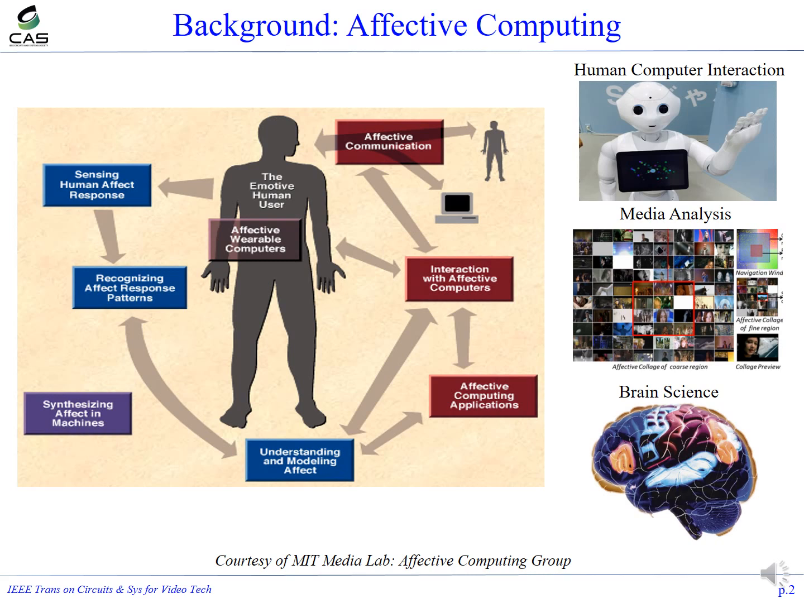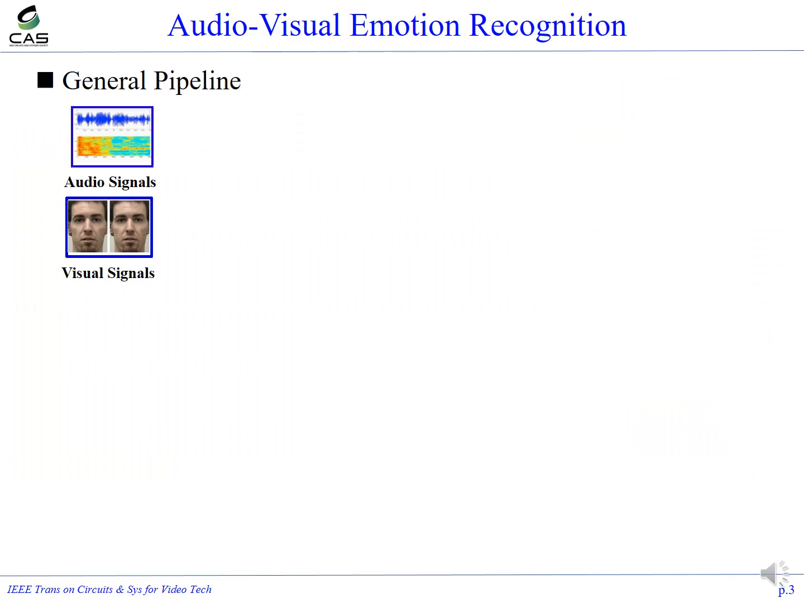This paper is related to affective computing. This is a very important topic in the CSVT community. It tries to sense human affective responses and apply affective cues to help computing, communication, and other applications like human-computer interaction, media analysis, and brain science.